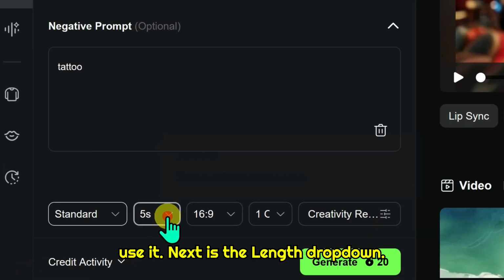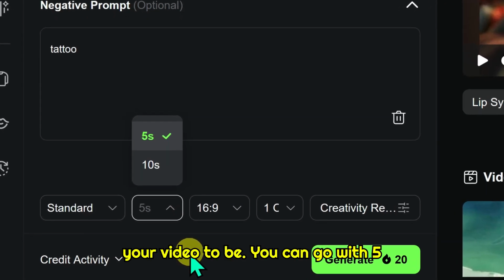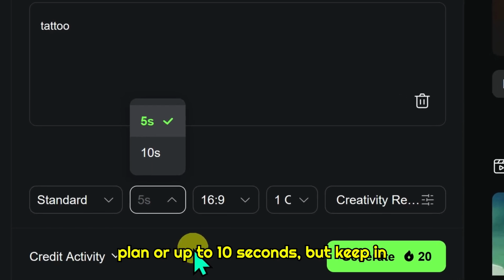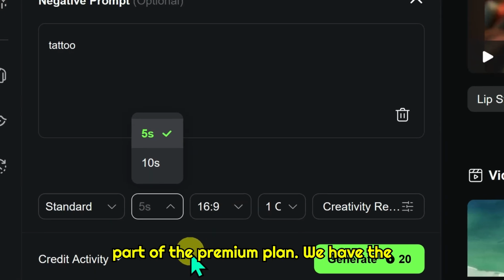Next is the length drop-down. Here you can choose how long you want your video to be. You can go with 5 seconds, which is available in the free plan, or up to 10 seconds, but keep in mind that the 10-second option is also part of the premium plan.